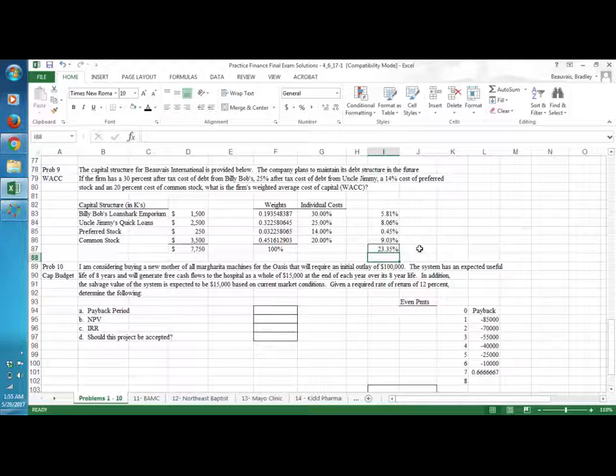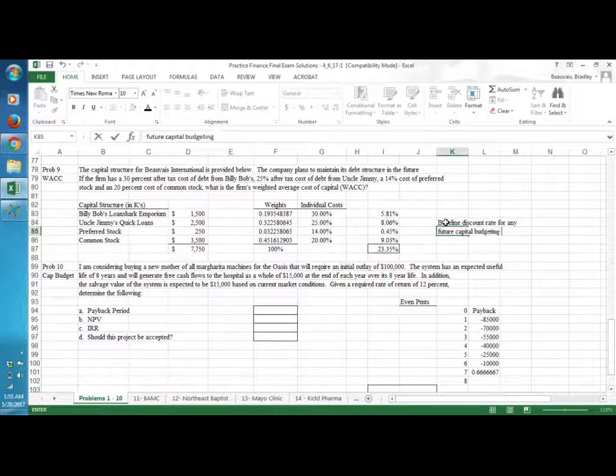Now, the question from here is, so what? What does this mean to us? What do we do with it? And as I described in our chapter content, this basically tells us what our baseline discount rate is for any future capital budgeting projects. Okay? This is our baseline discount rate.